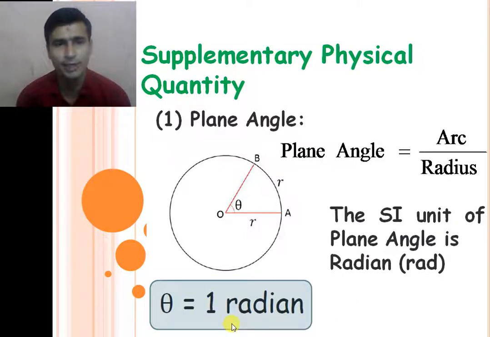That is the definition of 1 radian. In chapter number 0 we derived how many degrees 1 radian is equal to: 1 radian is equal to 180 divided by pi degrees. So the first supplementary physical quantity is the plane angle and the first supplementary unit is the radian, right?